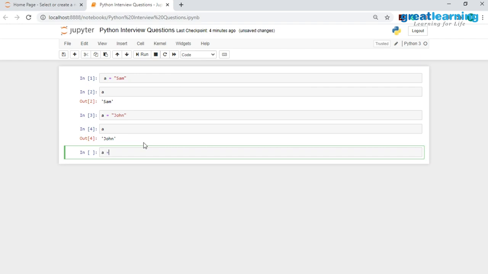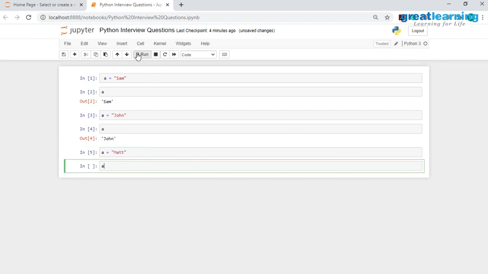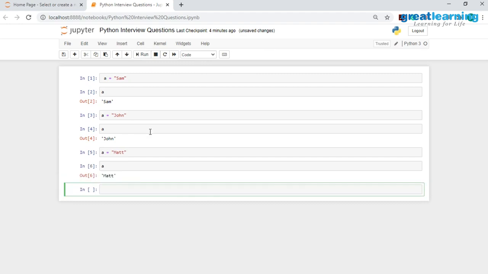Now again, after some time, I would want to replace this with something else. So instead of having John over there, I'll have Matt. Now I'll print out A, and as you see over here, initially the name was Sam, then I replaced the name with John, and finally I have replaced the name with Matt. And this is how variables work.